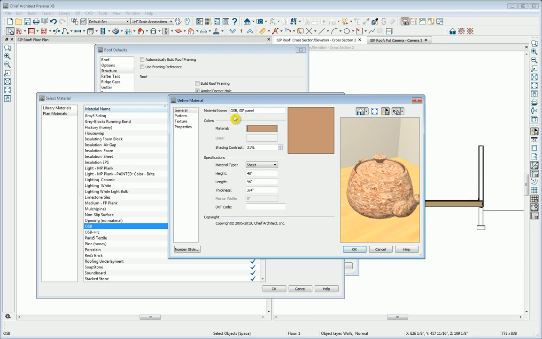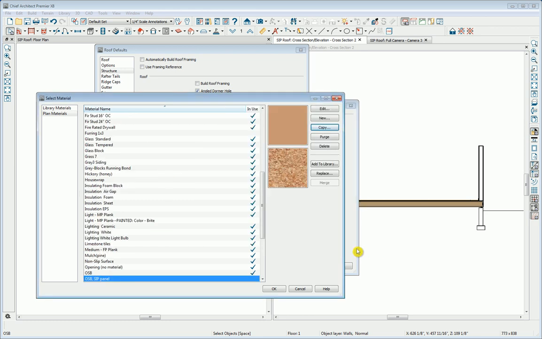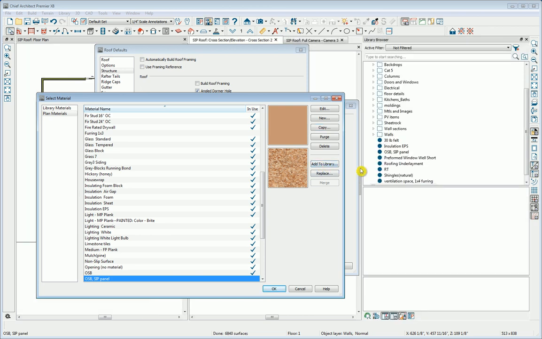And this will allow me to understand when I'm looking at my materials list which OSB belongs to the panels that I'm ordering and which OSB should be ordered separately. So I only wanted to change the name to get a separate listing item. And if I like, I can click Add to Library to add this new material to the library where I can then use it later in other plans.